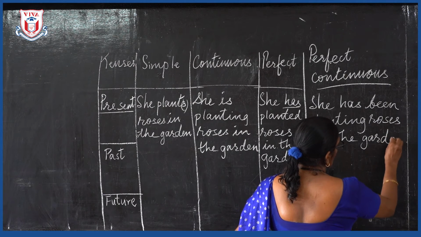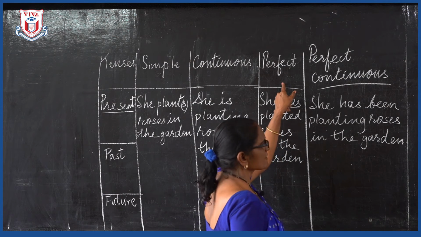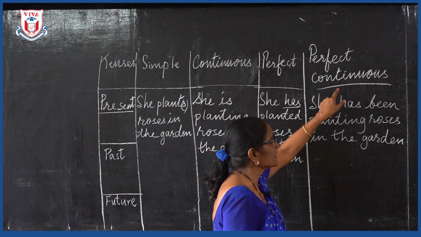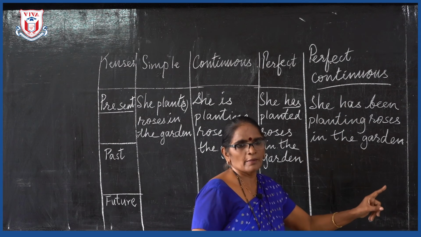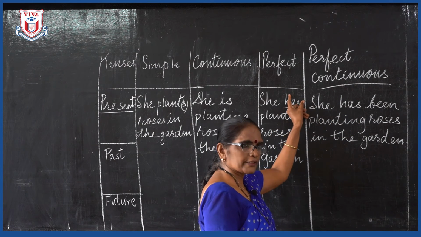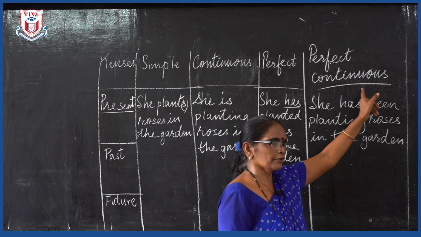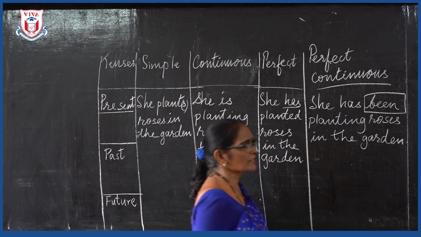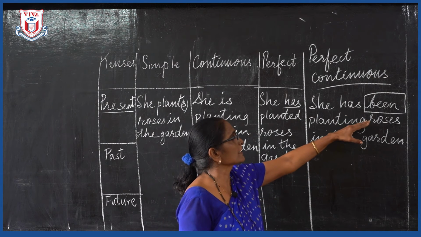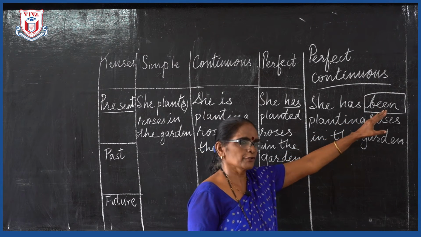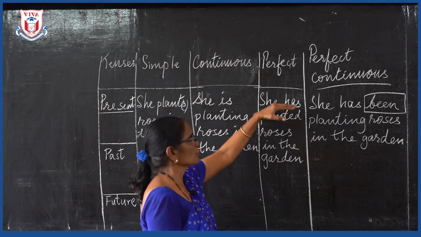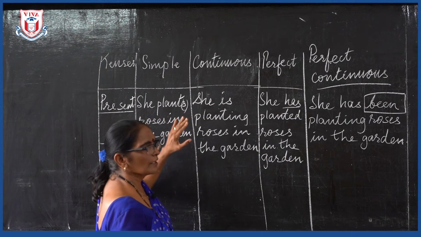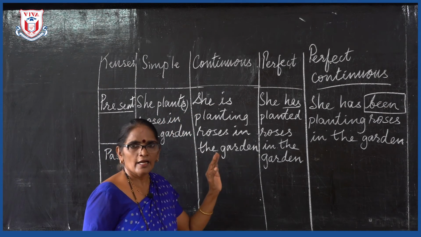Now what is the difference over here in this perfect tense? This is simple perfect tense, and here I am writing it in the perfect continuous tense, and you must always remember when has comes in the perfect tense, but when you are writing it in the continuous tense, it has to have a been to it. You must remember this. In the present continuous tense, for the perfect, we have to use the word been to it. We use has in perfect, we use is in the continuous tense, and this is the simple one, the verb which is having the s to it.